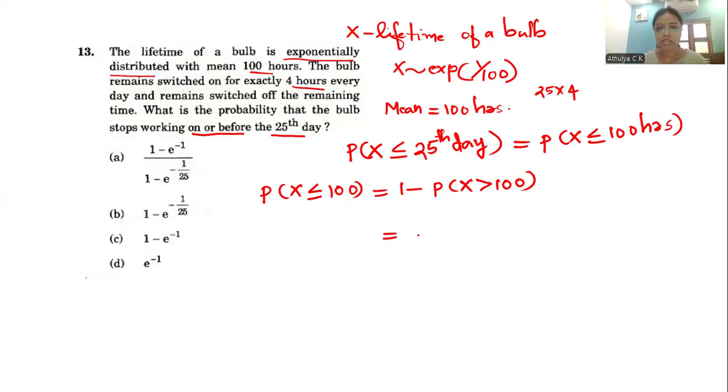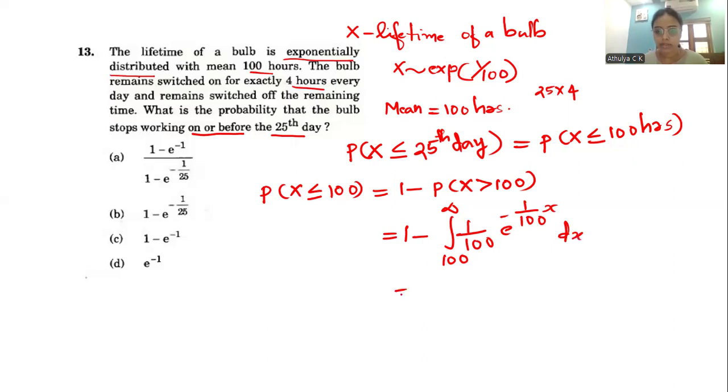We know how to find this probability. It can be written as 1 minus the integral from 100 to infinity. The upper limit is not given, only the lower limit, so it goes till infinity. That is 1 minus the integral from 100 to infinity of 1 by 100 into e raised to minus 1 by 100 x dx.